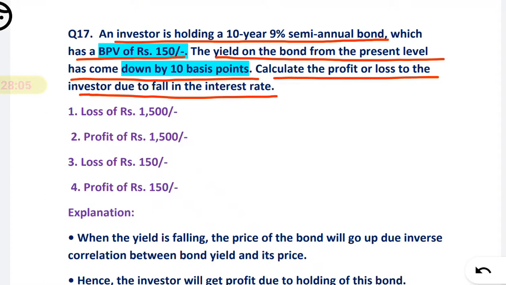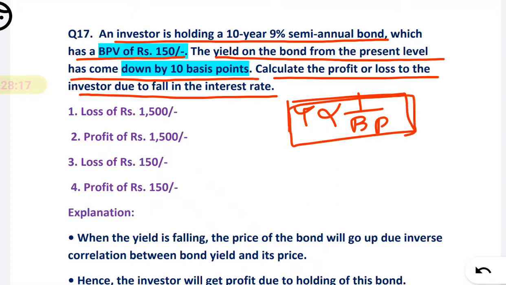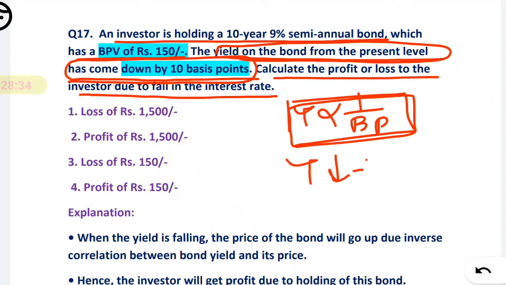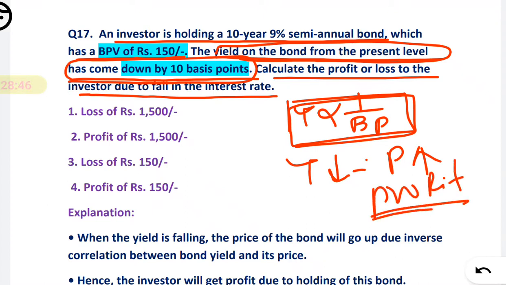So friends, basically whether the investor will have profit or loss, see how to find. We know the yield is inversely proportional to the bond prices. That I have already told in the theory lecture, that you have to remember. This is the inverse relationship between the yield and the bond prices. Here they are saying the yield on the bond has come down by 10 basis points. That means yield is decreasing, so the price of a bond will be increasing, right? So that means we can say there will be a profit.